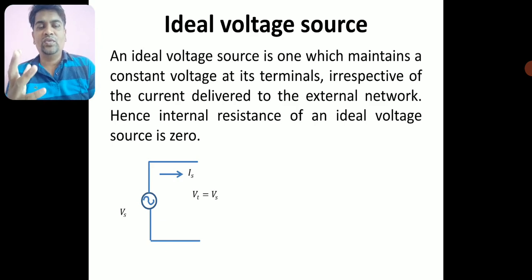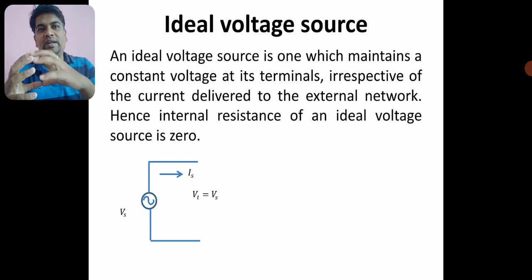What internal resistance can you expect for an ideal voltage source? It has to be zero. If it has some internal resistance, then you can expect a voltage drop across that resistance, and you cannot expect a constant voltage to be delivered to the network.